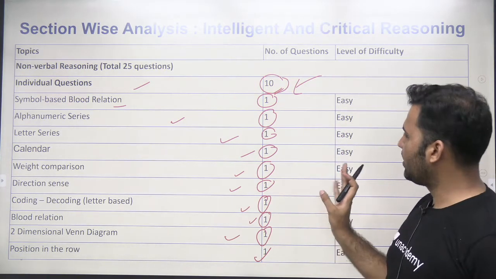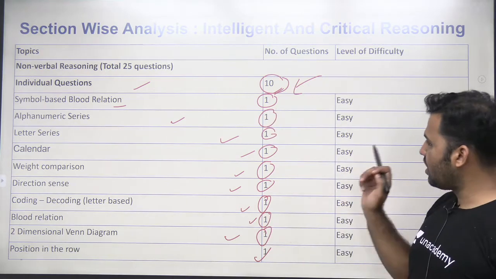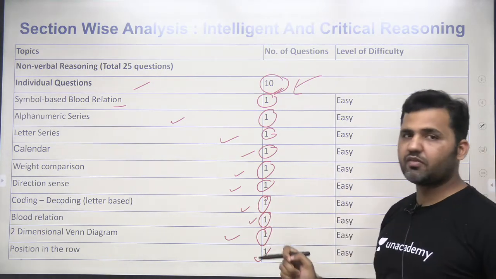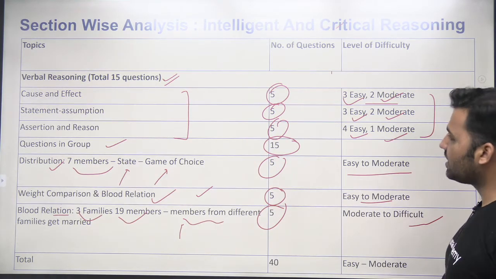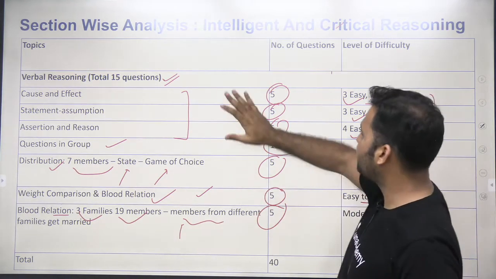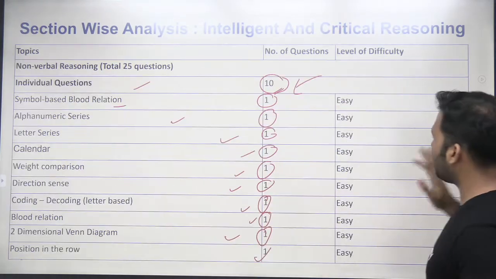So if you know the basics of all these topics, you can easily target these types of questions also, but you should know where the questions are coming from, right? I would say in critical and analytical reasoning, intelligence and critical reasoning, the major part is this part, right? The critical part and these sets. These questions are quite easy to target.